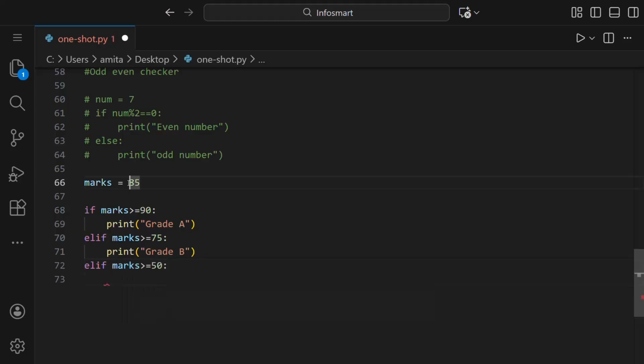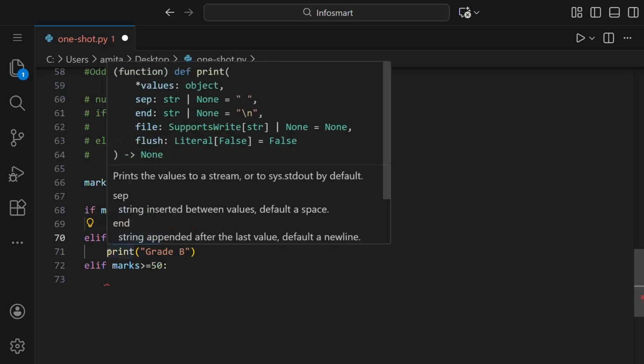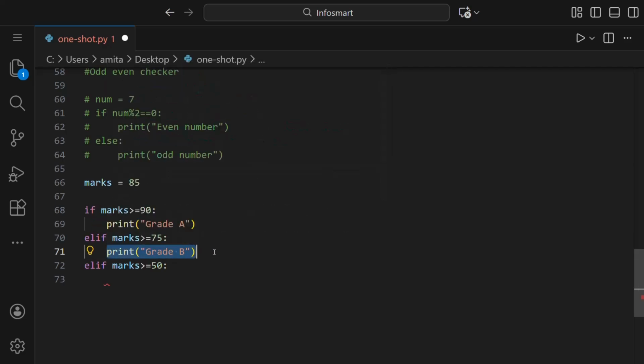So this means that if marks is 85, it will first go to this condition: if marks is greater than or equal to 90. It will return false, because it's not greater than 90. So it will go to the second elif and ask what's your condition. It will say marks is greater than or equal to 75, and it will return true because 85 is greater than 75. So it will go inside this and execute the program, print grade B. Like this, grade B is printed.